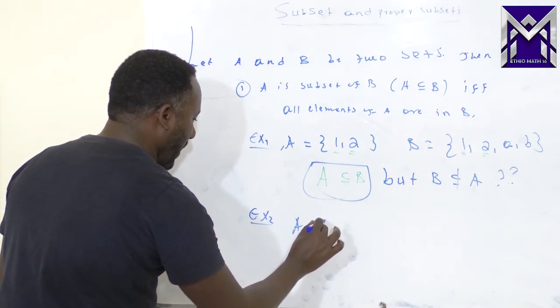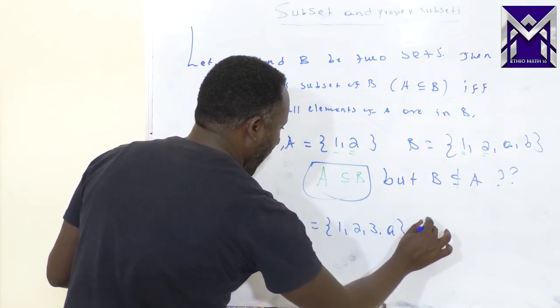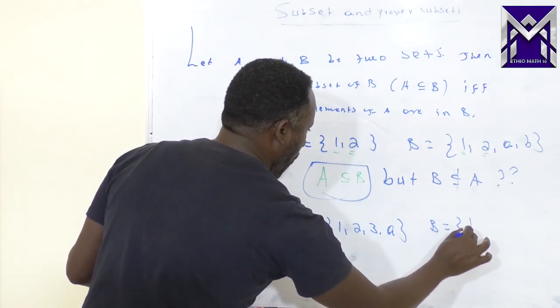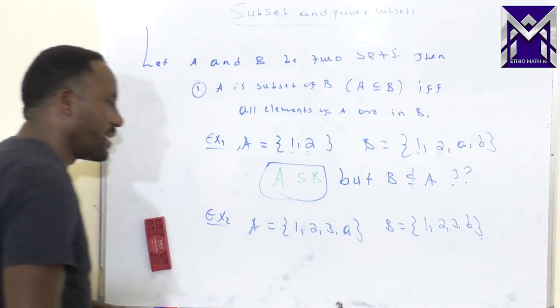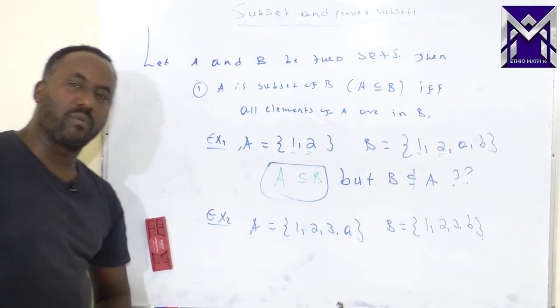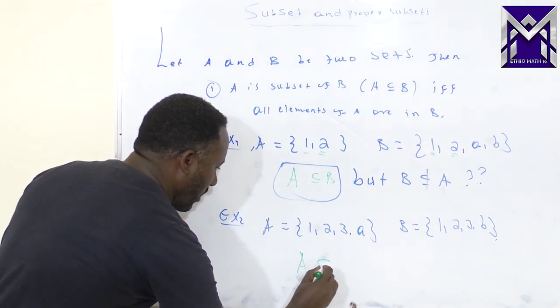Let's see the second example. Let's say we have A equals {1, 2, 3} and B equals {1, 2, 3}. Can we say that A is a subset of B? Now look, this A is not the subset